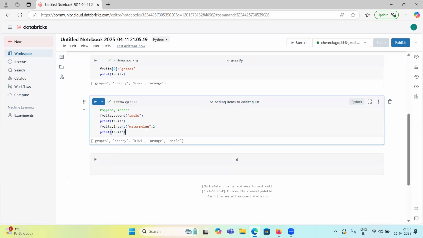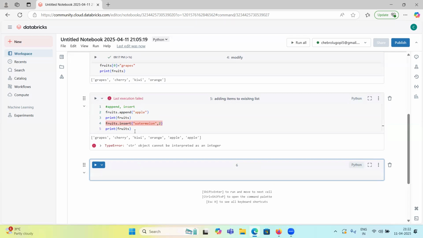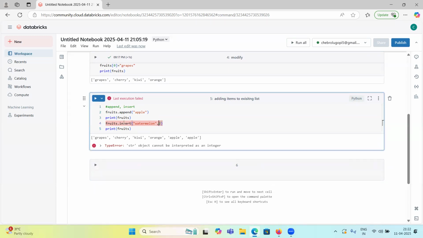I gave it wrongly. First I gave the object and then the index. If I run this, it will throw an error: cannot be interpreted as an integer. So you can click here on insert. So first would be the index.